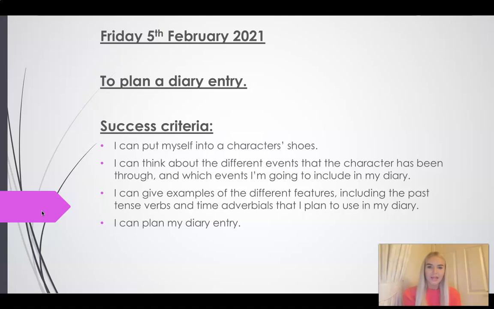Today you're going to be planning your diary entry, and by the end of this session, to be successful, you will be able to put yourself into a character's shoes, so the shoes of Fred. You'll be able to think about the different events that the character, Fred, has been through and which events you're going to choose to include in your diary. You'll be able to give examples of the different features, including the past tense verbs and the time adverbials that you plan to use in your diary. And finally, you will have planned your own diary entry.